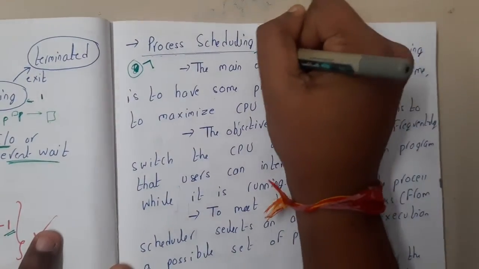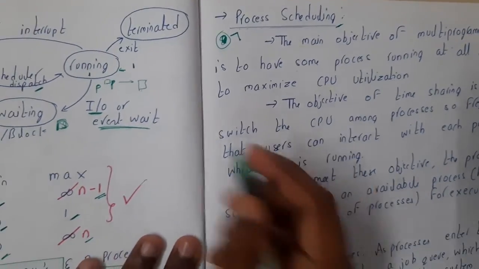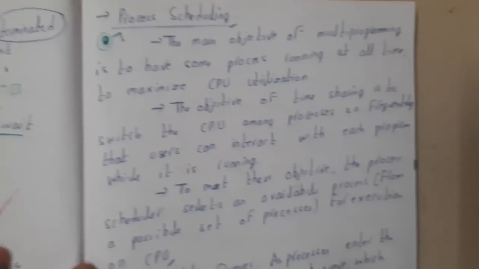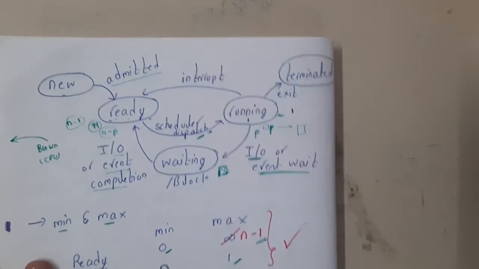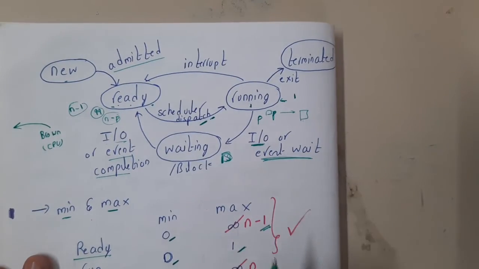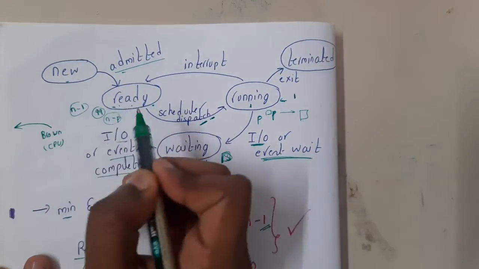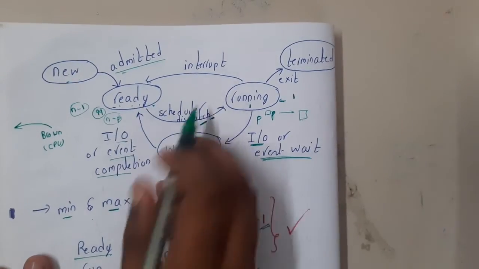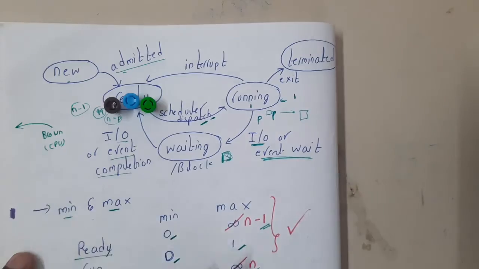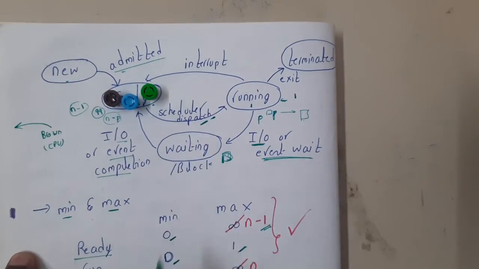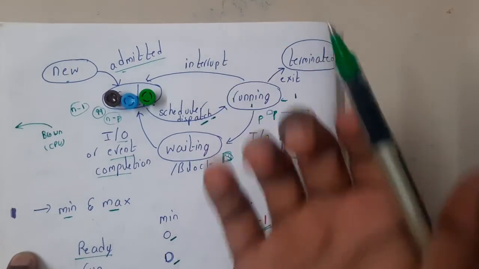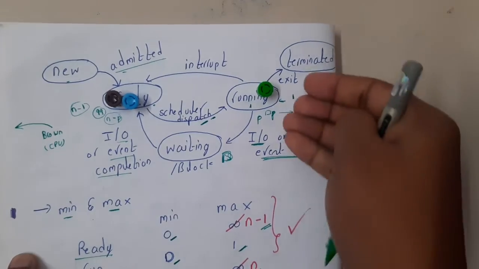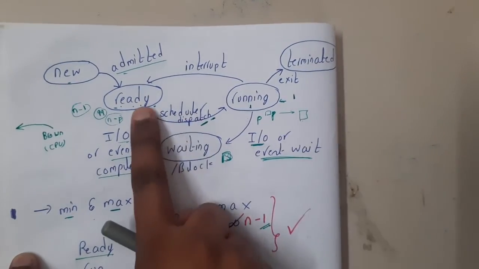In the next lecture, let us discuss process scheduling, guys. In that lecture, I'll be discussing the dispatcher and all those things. Why are we discussing this topic? Everything can be managed automatically, but there is one particular thing we need to do something about. When it comes to admission, once a process is ready, you will admit it, there's no issue. But for ready to running, if there are 3 different processes, I need to write an algorithm so that one of them will be selected based on something, like their time, and it will be given a chance. That is what we call scheduling.